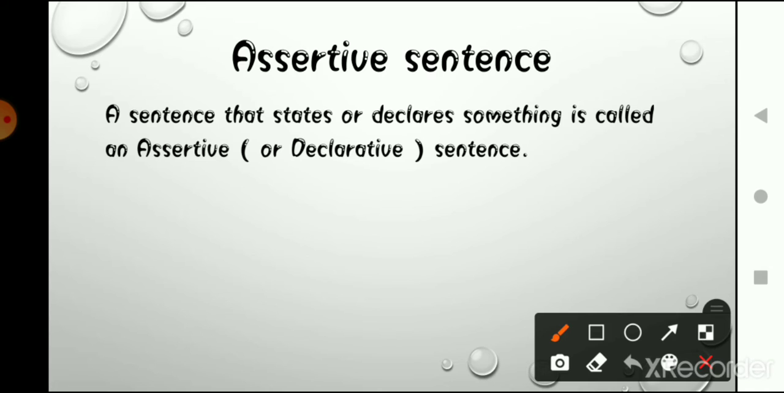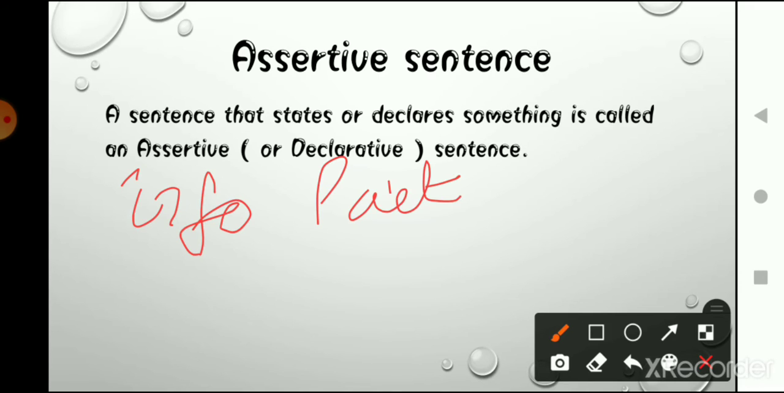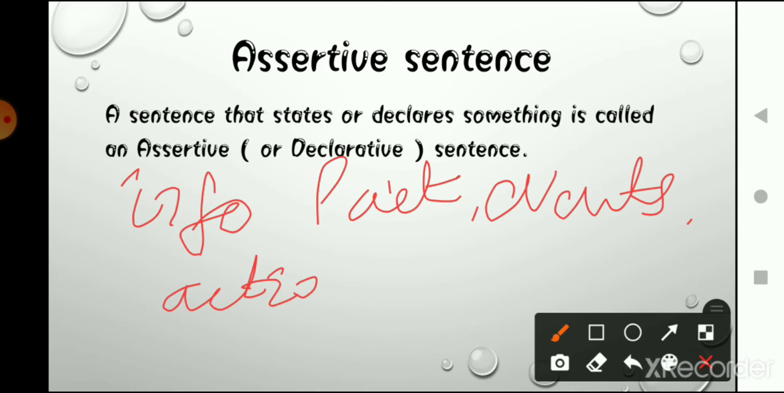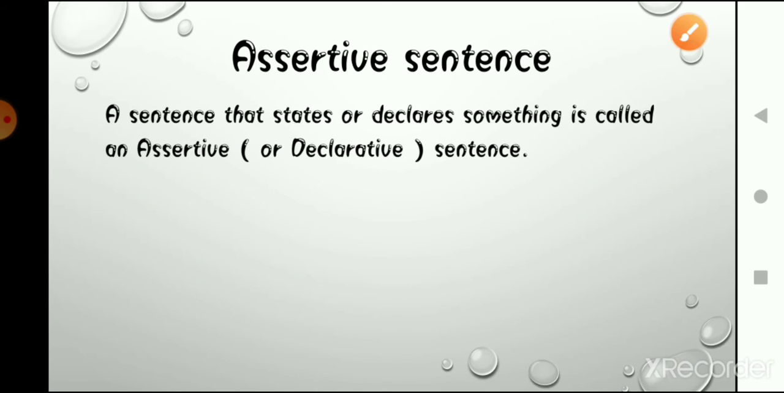So assertive sentences basically provide you information by expressing a fact. They can give you a fact, events, or an action. So assertive sentences are basically a statement, which provides you with information by expressing facts, events and actions. For example, if I say "He goes to school daily," this is a fact.